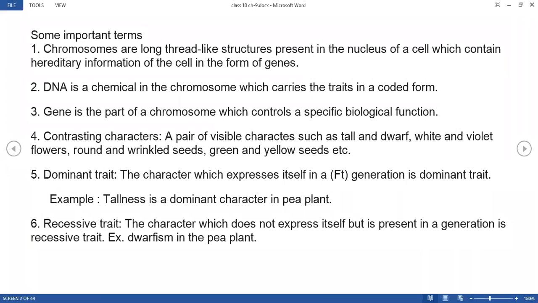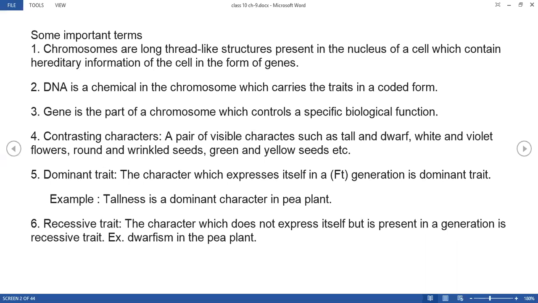Next is the dominant trait, that is the one which expresses itself in the first generation, right? That is said to be the dominant trait. The example is, if you are growing pea plants and the majority of plants grow tall, then tall is dominant. Recessive means the character which does not express itself. So the one which is not expressive is said to be the recessive trait, right?